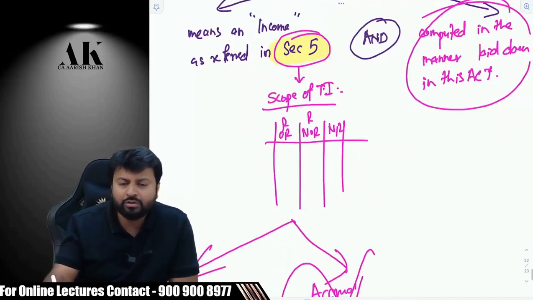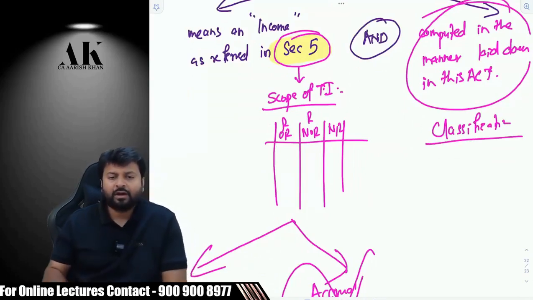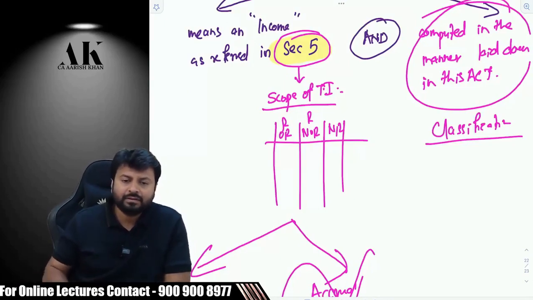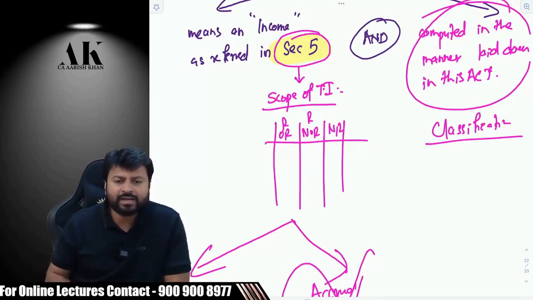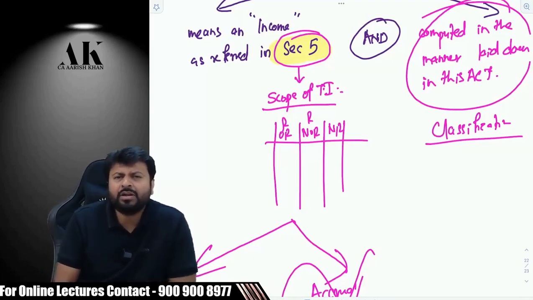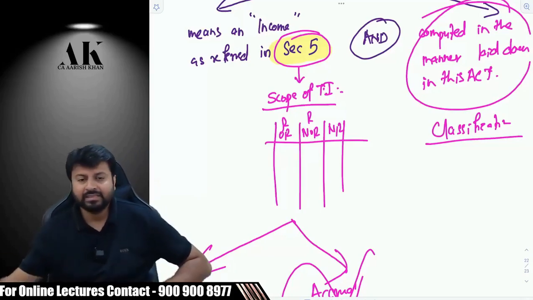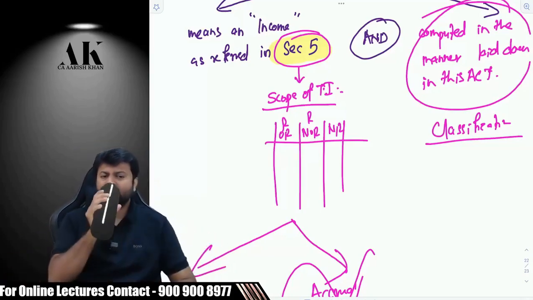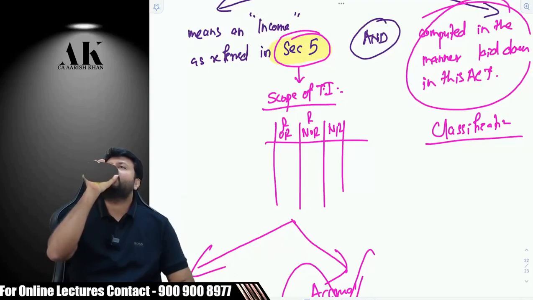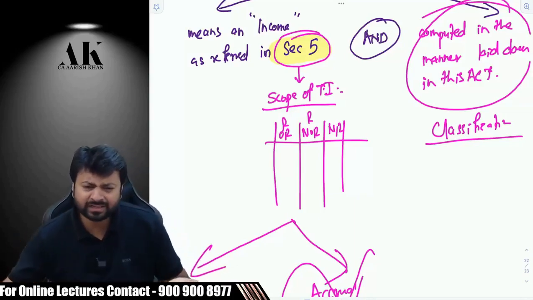For computation, you have to do, first of all, classification of the income into various heads. How many heads are there? 5 heads are there, starting from salary and ending with other sources, right? And then there are certain other things also, like set off. Set off is also important to compute income. Set off and carry forward, is it a part of computation? Then is clubbing of income also part of computation? And after that, I don't want to speak much on that. After that, you get gross total income, right?